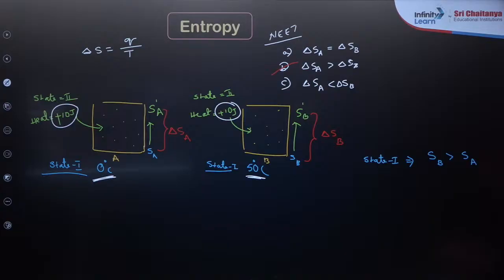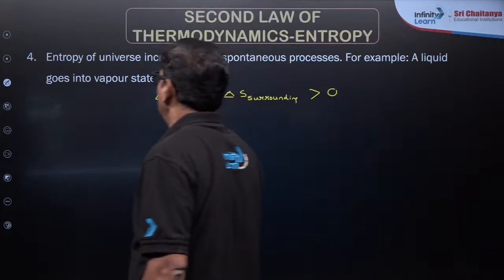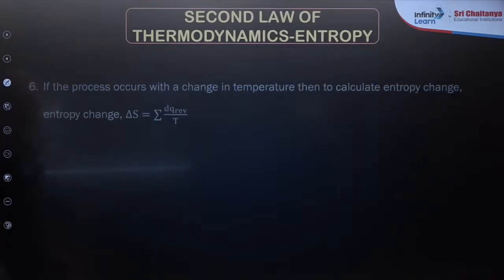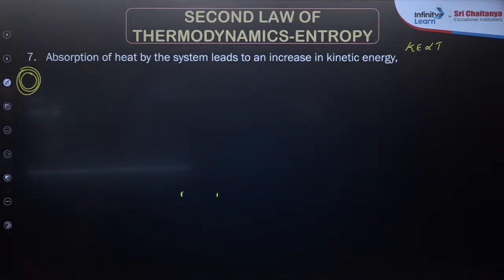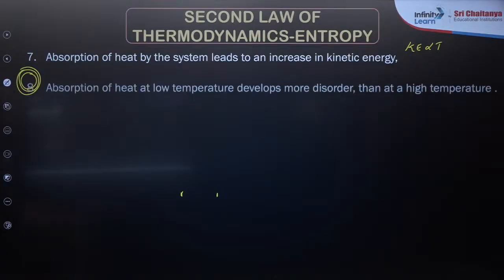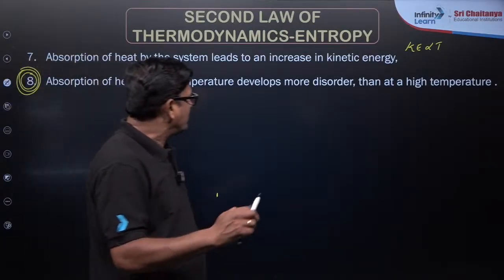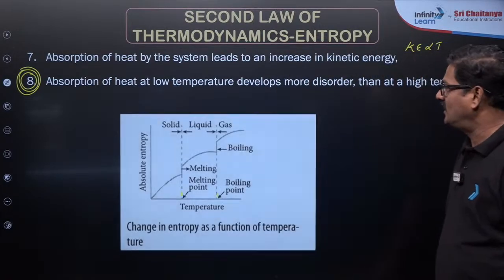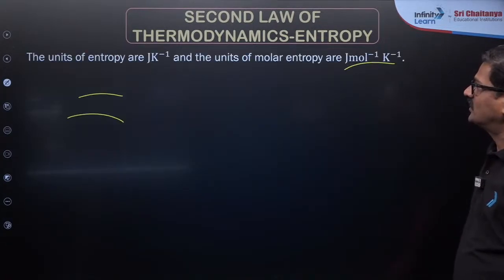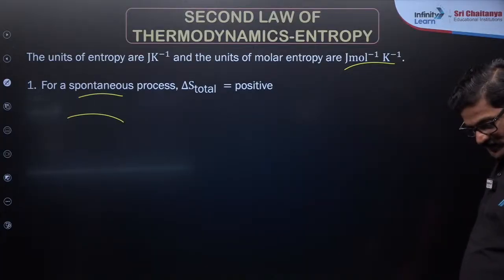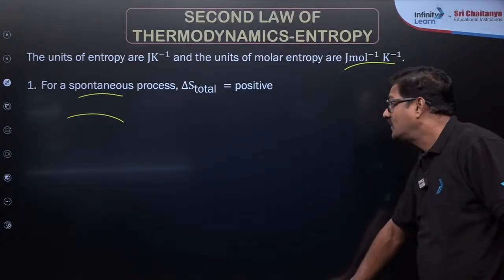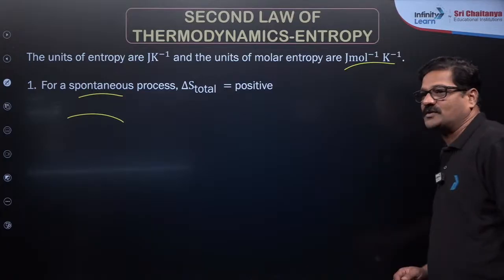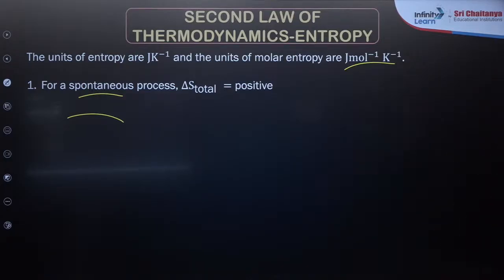And we'll discuss some more concepts, my dear children. So I just wanted to say here, entropy of the inverse increases for a non-spontaneous process, and absorption of heat by the system leads to the increase in the kinetic energy, and also absorption of heat at low temperature develops more disorder than at high temperature. Okay, and this already we discussed. Okay, units also discussed. For the delta S is going to be positive, and also given delta S is always positive for the non-spontaneous process.